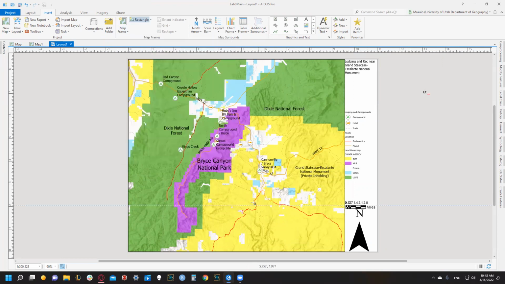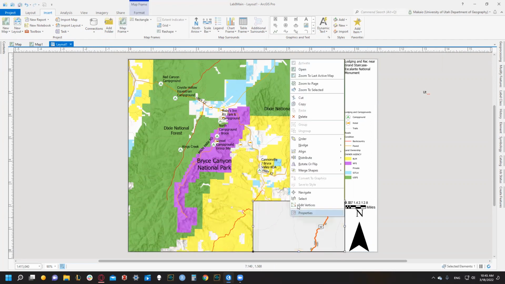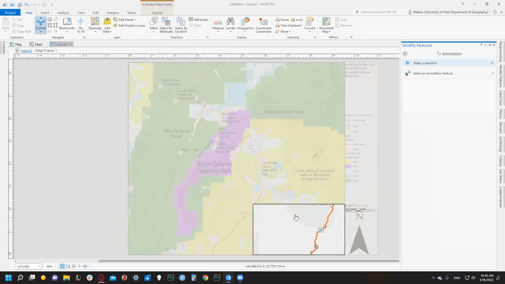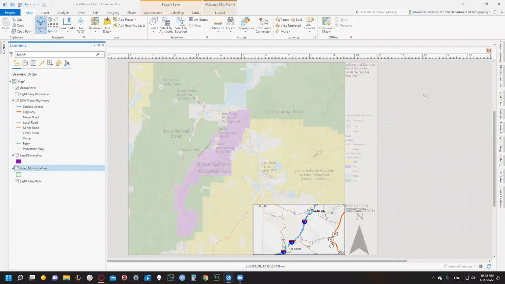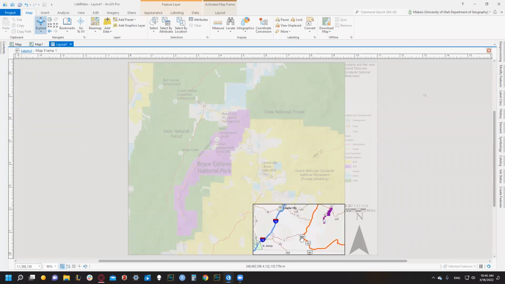And then we're gonna add our map frame to this. We're gonna right click that, activate. And then we zoomed to our inset municipalities. We moved it to the right. And okay, sorry about that. Yeah, it is what it is.